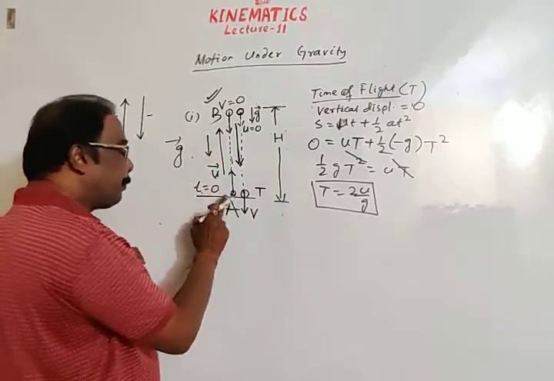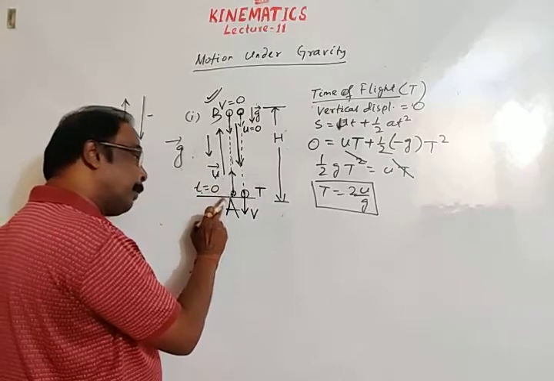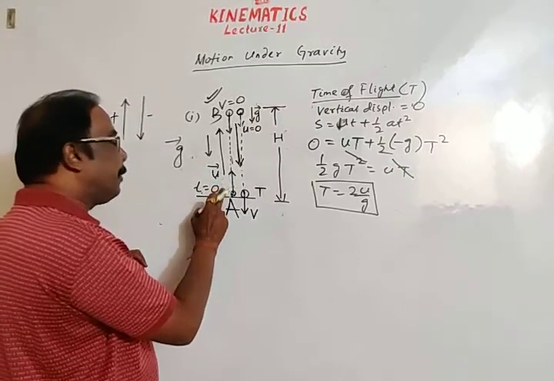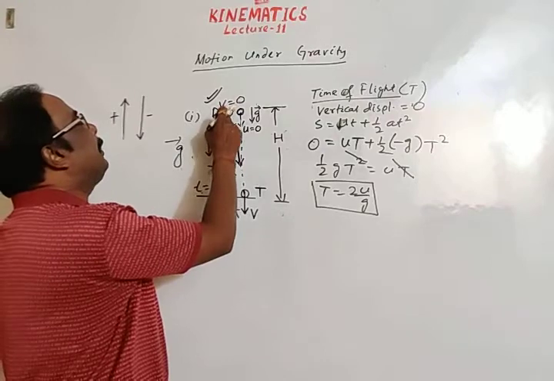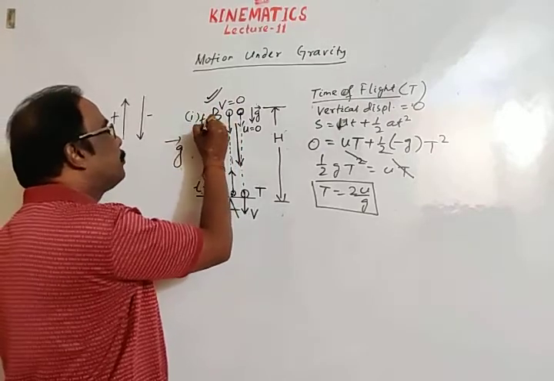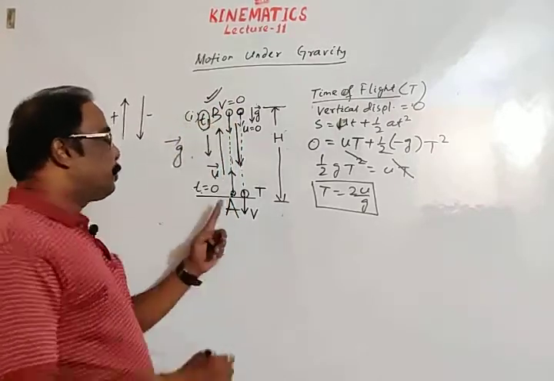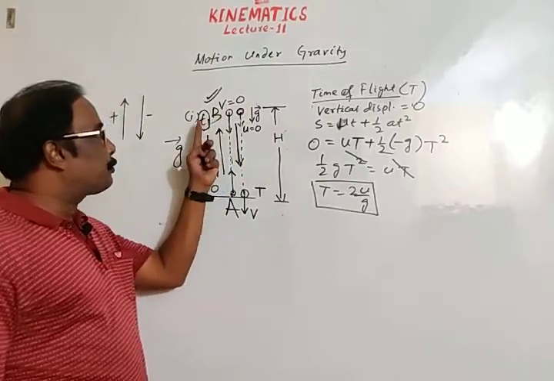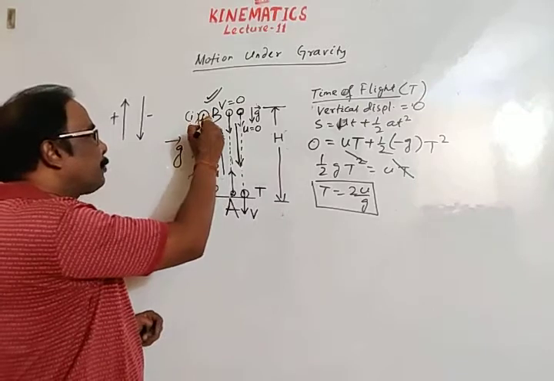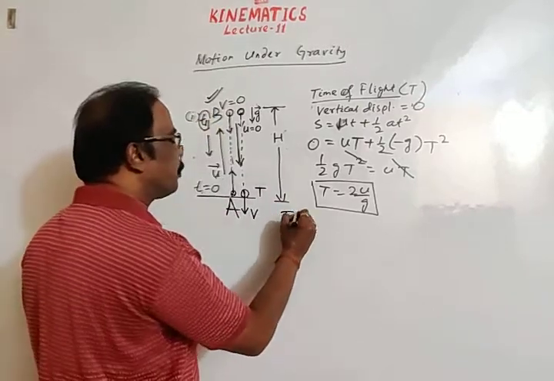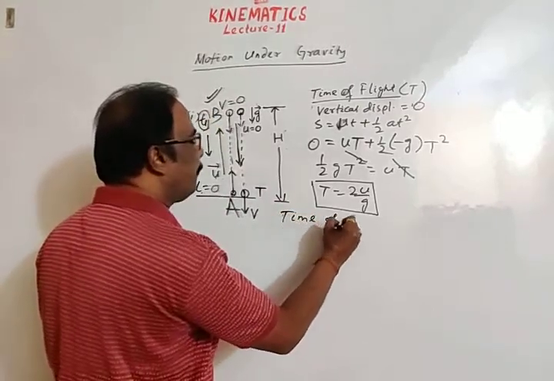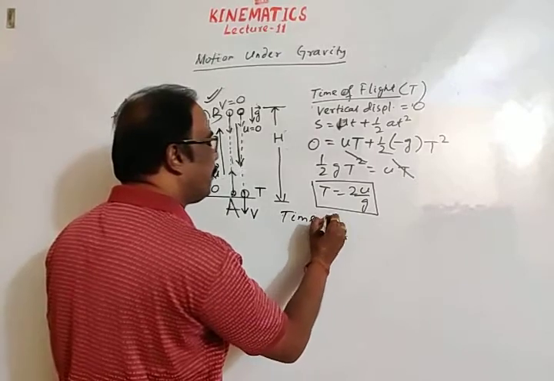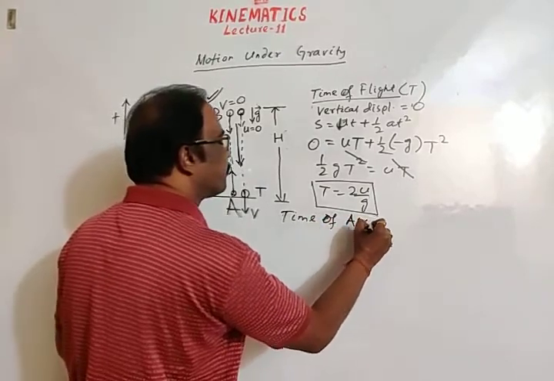So the body starts moving from A when instantaneous time is 0 and reaches B at, let's say, time t1. Means the time taken by the body to move from A to B is t1. This time is called the time of ascent.